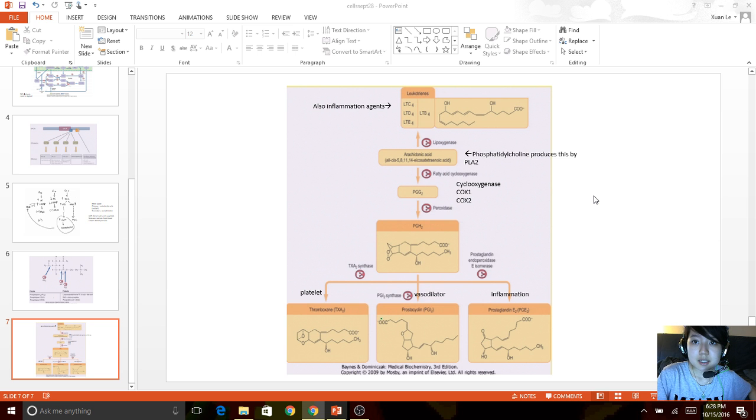So another enzyme to be aware of is the cyclooxygenase right here. And this can be split into two types, COX-1 and COX-2. So aspirin and ibuprofen are both inhibitors of COX-1, and COX-1 is essential for thromboxane formation. And remember, thromboxane is responsible for the platelet and blood coagulation.